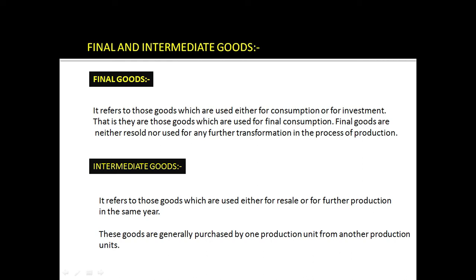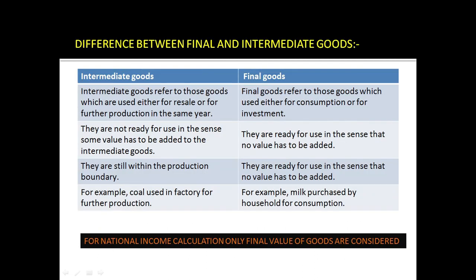It should be remembered that intermediate goods must be used up in the same year. If they remain more than 1 year, they are treated as final goods. So let us differentiate between final and intermediate goods. Intermediate goods refer to those goods which are used either for resale or for further production in the same year. Final goods refer to those goods which are used either for consumption or for investment.